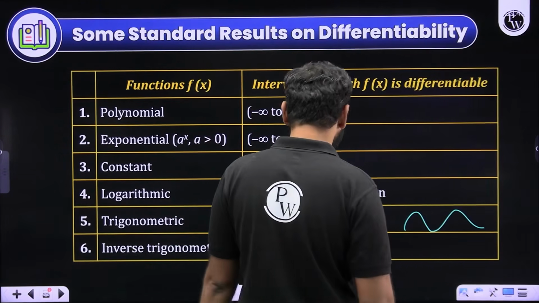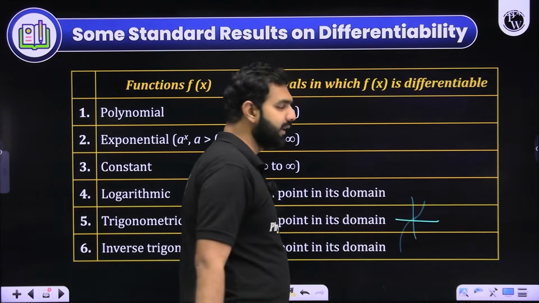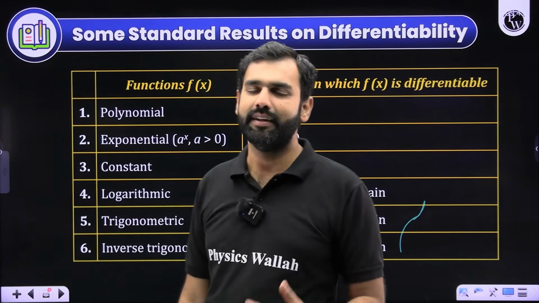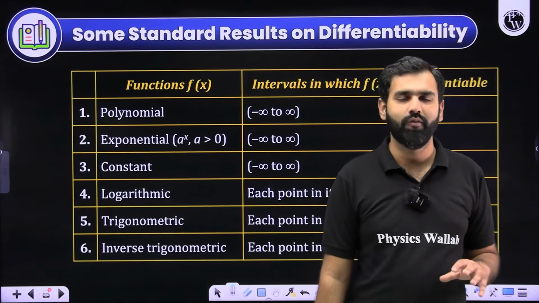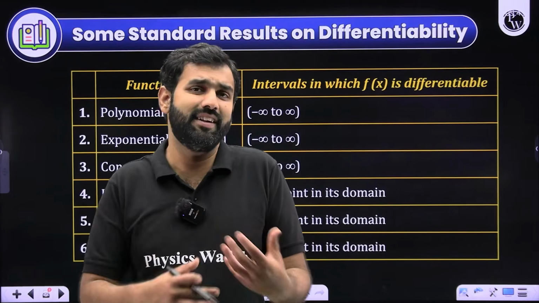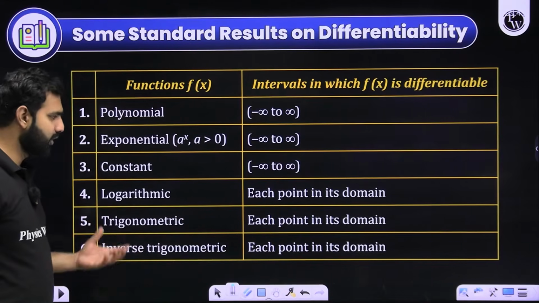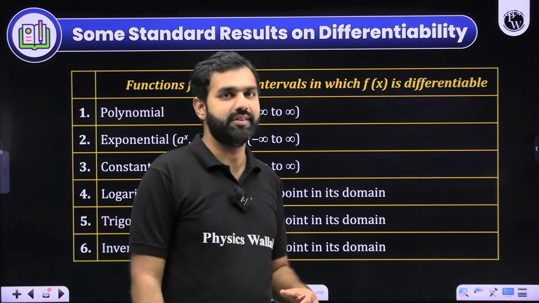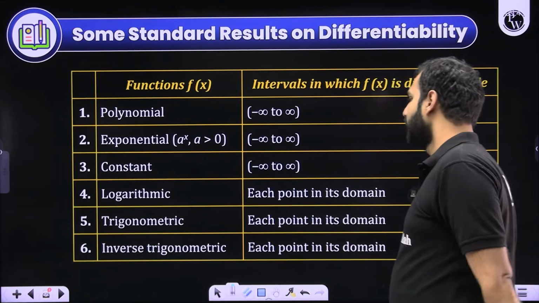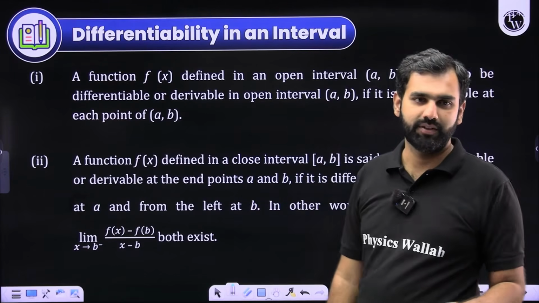But if you look at tan x, don't say that tan x at pi by 2 will be differentiable. No, at pi by 2, it is discontinuous. Pi by 2 is not even in its domain, so I won't comment on its discontinuity or non-differentiability there. We are looking at the functions in their domain. All the trigonometric functions are differentiable in their domain because they have very smooth curves. Inverse trigonometric functions are also differentiable in their domains. Did you get that part?